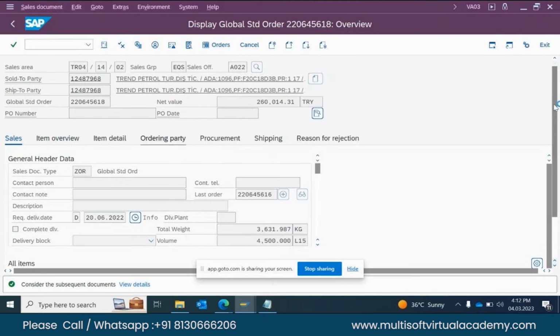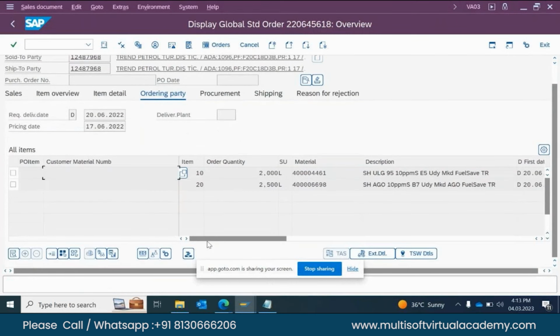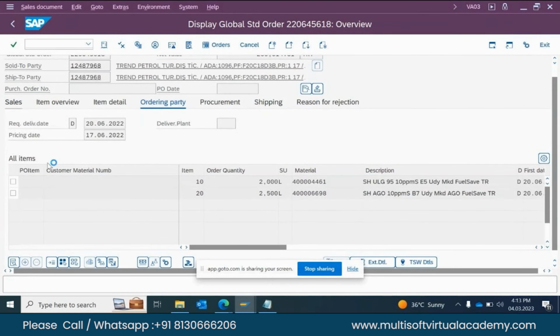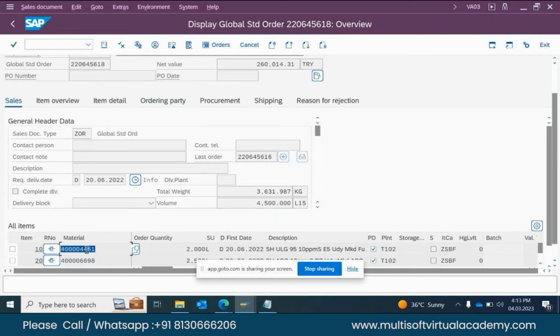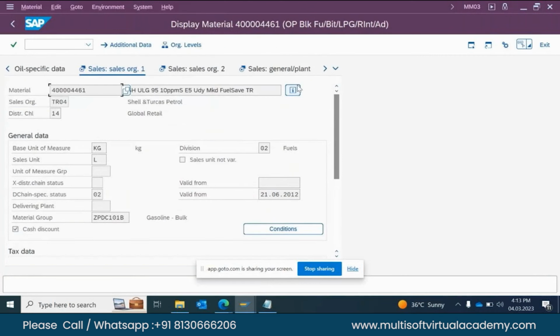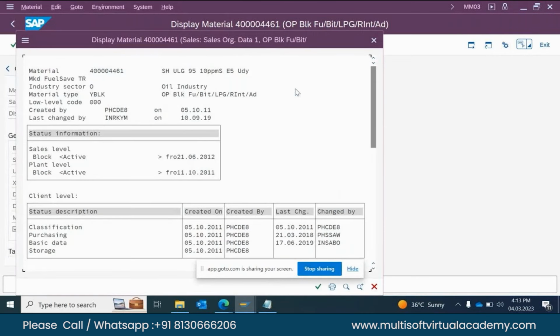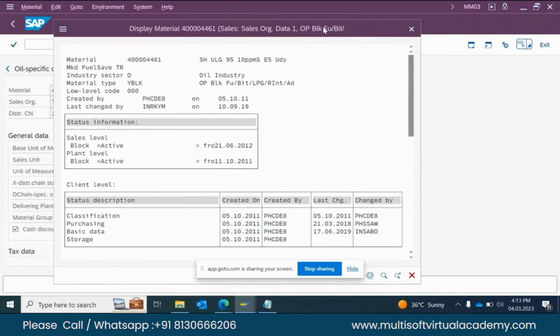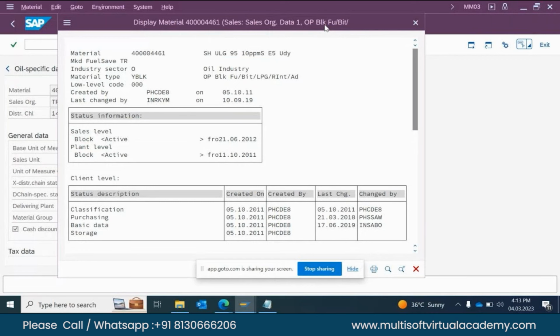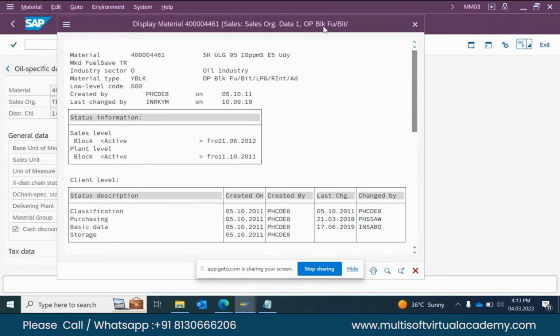For example, this is the material. For this material, it defines this is the oil material, and there are different types of oil: lubes, kerosene, additive oil, bulk oil, packed fuel, packed lubes, bulk lubes. Fuel always consists of bulk fuel. There is no packed fuel concept. Lubes we have as bulk lubes or packed lubes.